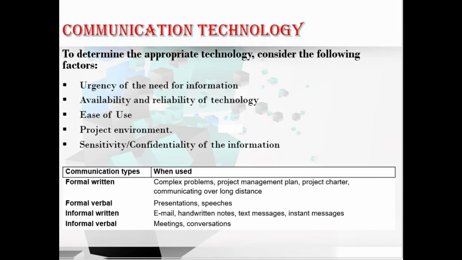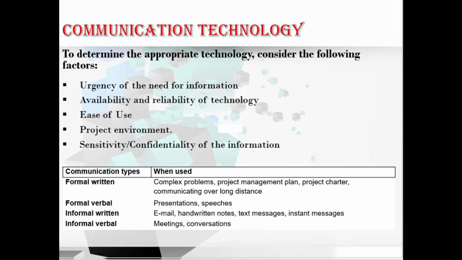Let me explain when these communication types can be used. The formal written can be used for complex problems, project management plan, project charter, and communicating over long distance. Next, formal verbal. It can be used in presentations and speeches. Informal written. It can be used in email, handwritten notes, text messages, instant messages. And coming to the last, informal verbal. It can be used in meetings and conversations. Hope you understood about this technique of planned communication management. Let's move to the next technique.